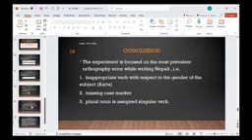So the conclusion is that the experiment is focused on the most prevalent orthography errors while writing Nepali. We have categorically addressed a few errors in the sentence: an inappropriate verb with respect to the gender of the subject, karta; a missing case marker, vibhakti and postposition.